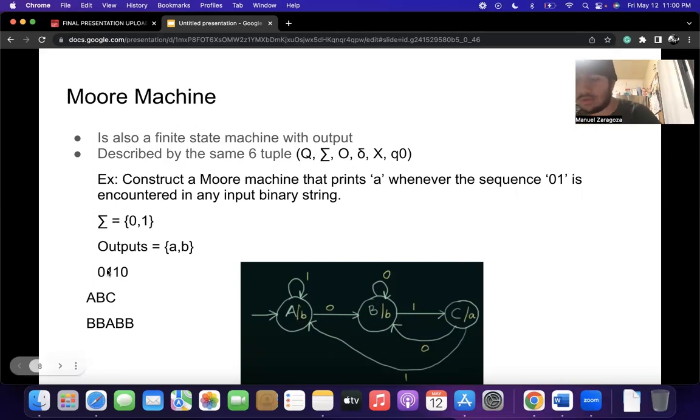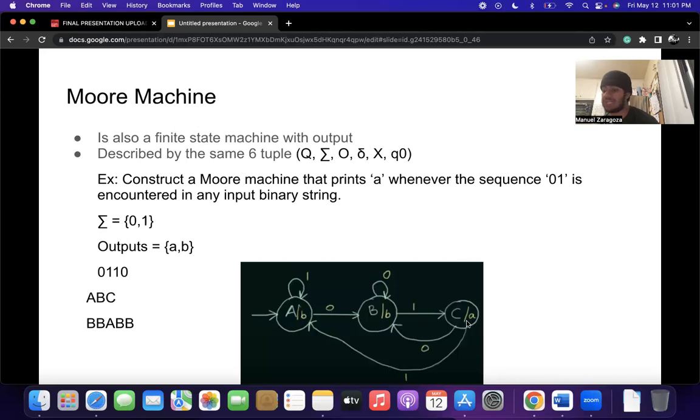So let's see right now. Our input could be 0s and 1s, and our output will be A or B. We will first assign this into a DFA. In order to make a Moore machine, we have to make a DFA first. We will start with A, which is right over here, as the starting state. And A will go to the next state B, which is right over here, when we get input 0.